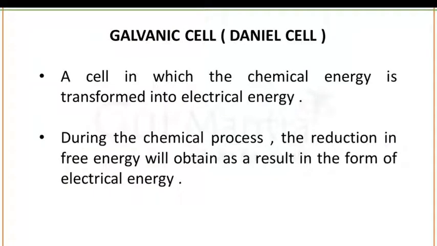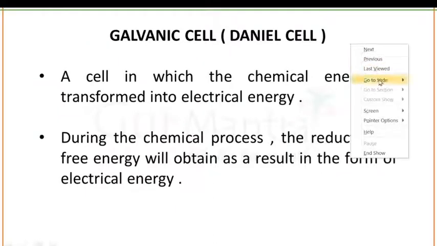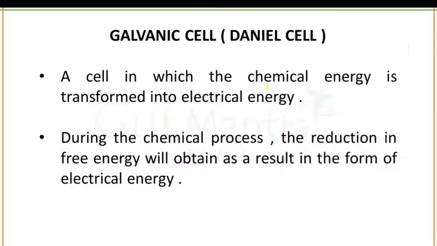Now we are going to discuss some important terms related to electrochemistry. Number one term is the galvanic cell or Daniell cell. Now what is the meaning of these cells? A galvanic cell is a cell in which chemical energy is transformed into electrical energy. Means this cell uses chemical energy to convert it into electrical energy. During the chemical processes, the reduction in free energy is obtained as a result in the form of electrical energy.